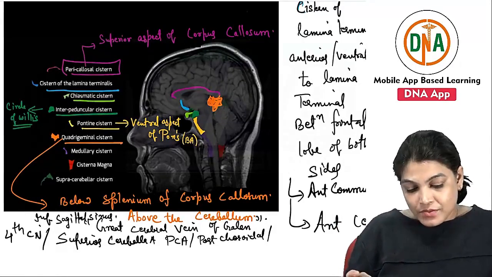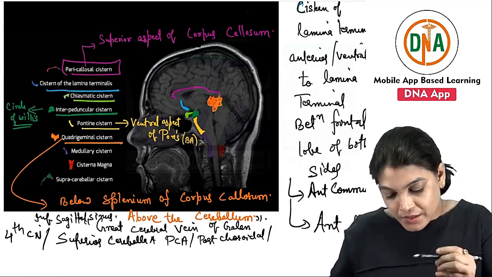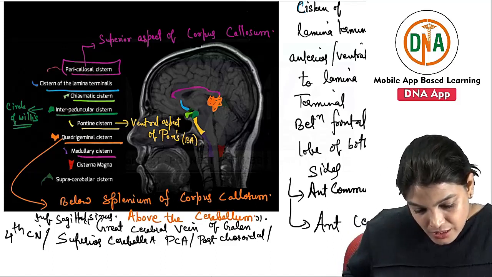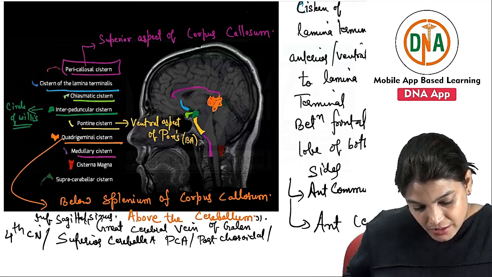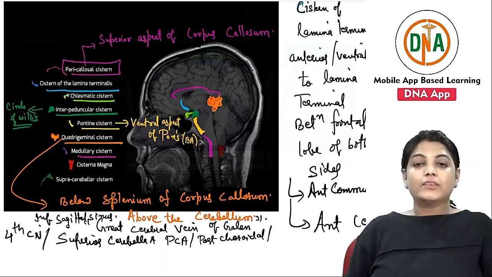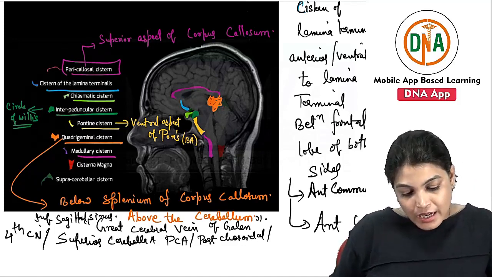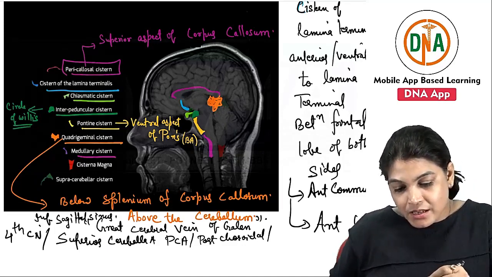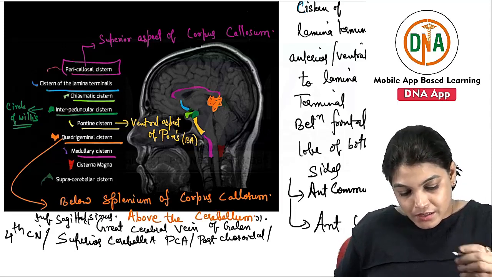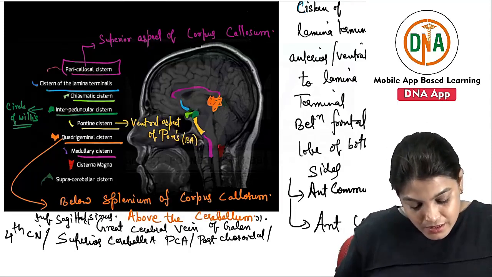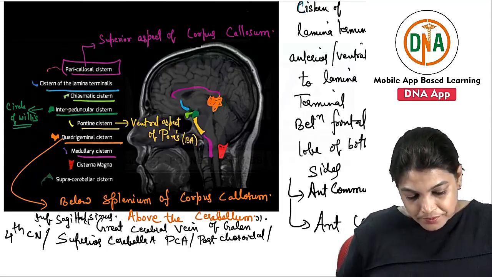quadrigeminal cistern. The next cistern which you are seeing in the violet color is the medullary cistern. This is lying just on the anterior aspect of the medulla. The other cistern, in red color, is called the cisterna magna.